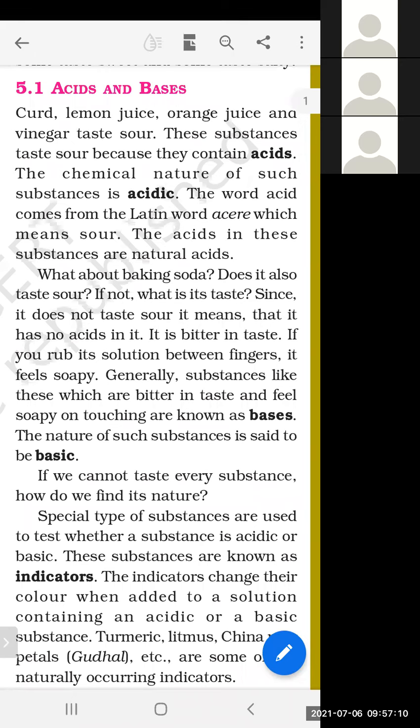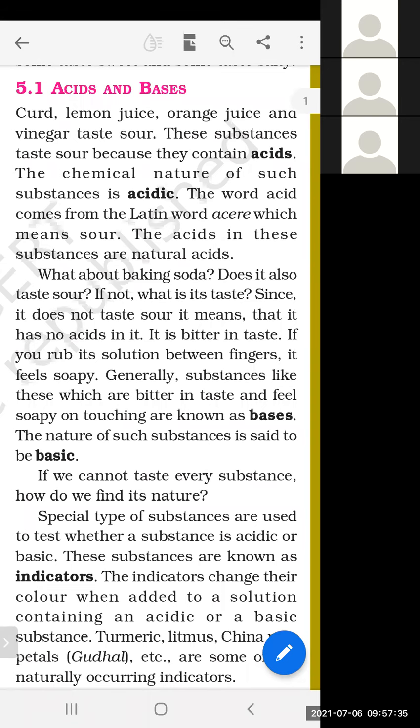When you touch a substance, you get a soapy feeling, meaning a slippery feeling. And if you taste that substance and it has a bitter taste, so bitter taste and soapy feel, those substances are known as bases. The nature of such substances is said to be basic.